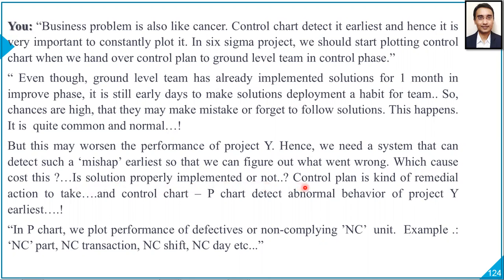So to do this, control plan is kind of remedial action to take. And control chart, that is P chart, detects abnormal behavior of the project Y earliest. In P chart, we plot performance of defectives or non-compliant NC units. Example, it would be NC part, NC transaction, NC shifts, or NC days, etc.